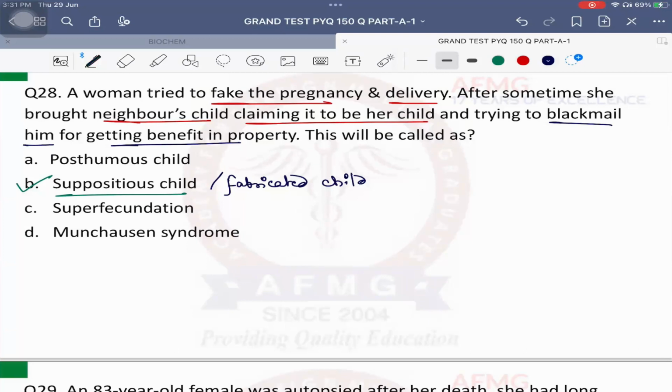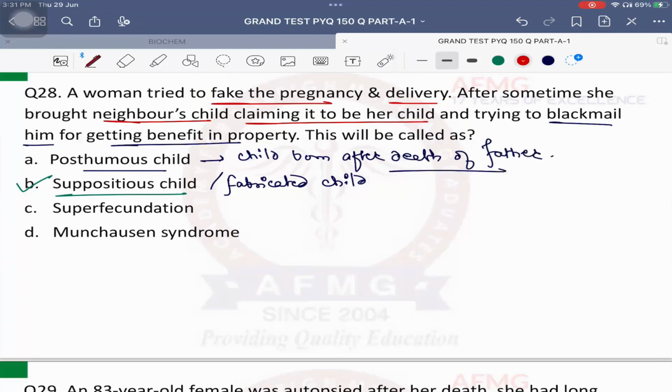Important is, what is a posthumous child? Anybody? Child who is born after death of father or mother. Very good. After death of father, if a child is born, that is what is called as a posthumous child usually. No issues with this, anybody?